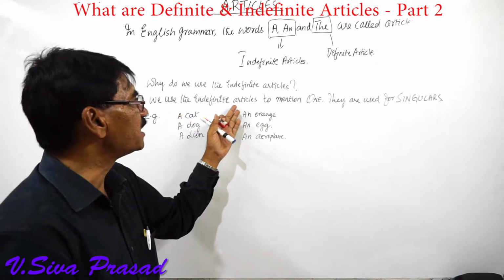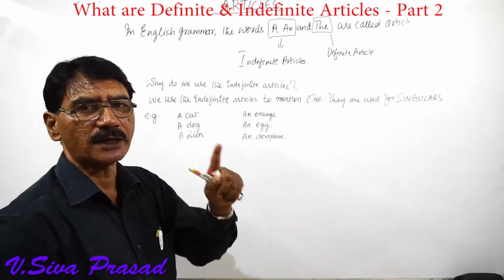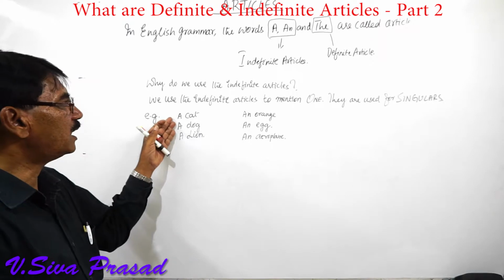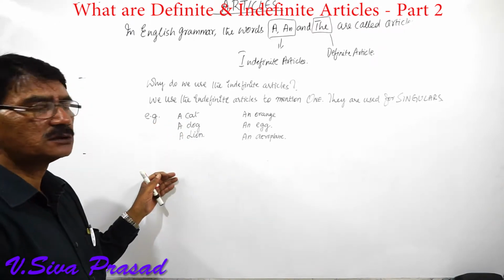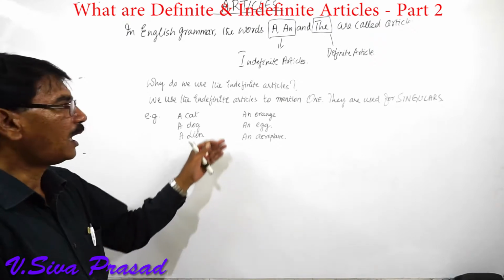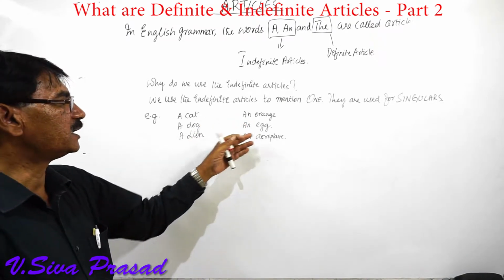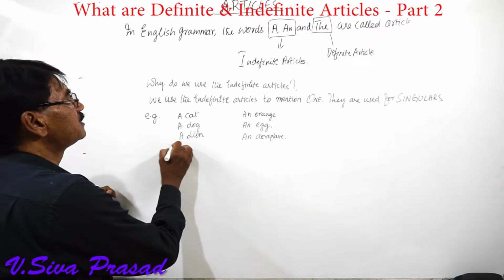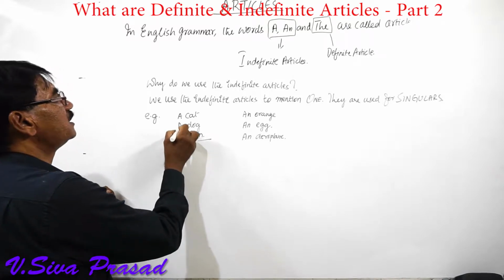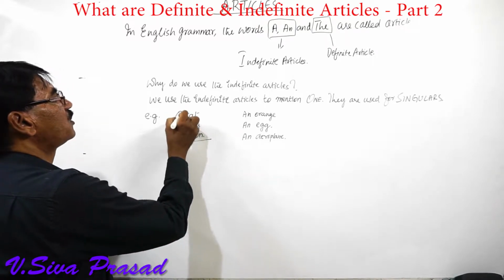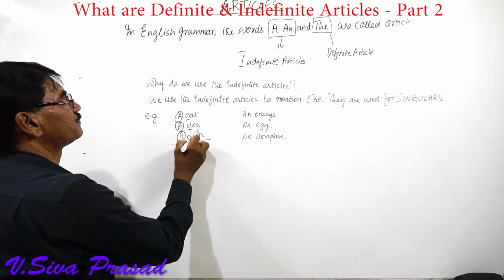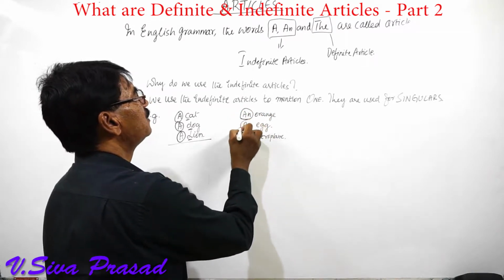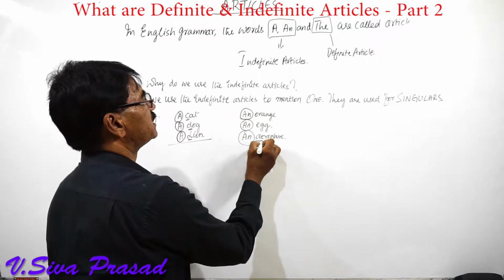We use the indefinite articles to mention one. They are used for singulars. Example, a cat, a dog, a lion, an orange, an egg, an aeroplane. Here we see that we are using this indefinite article a for consonants. And here you see that we are using the indefinite article an for vowels.